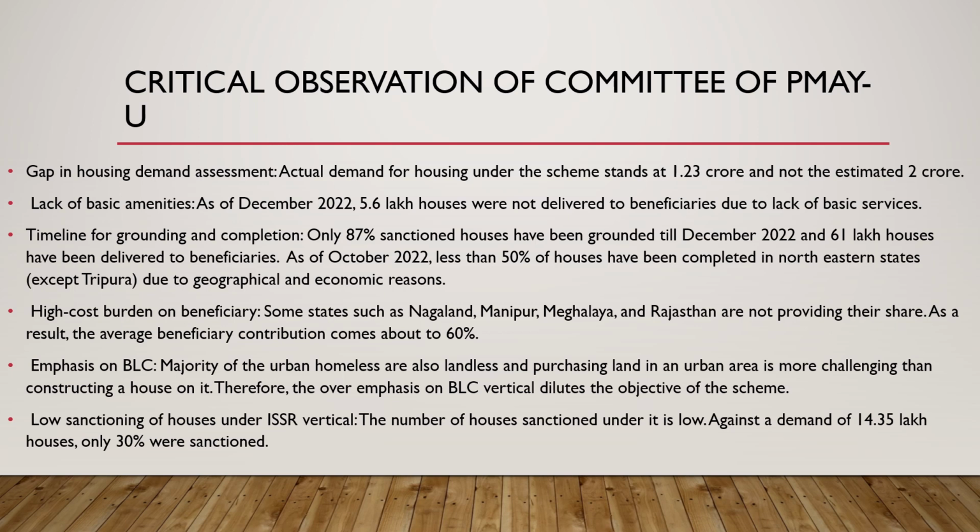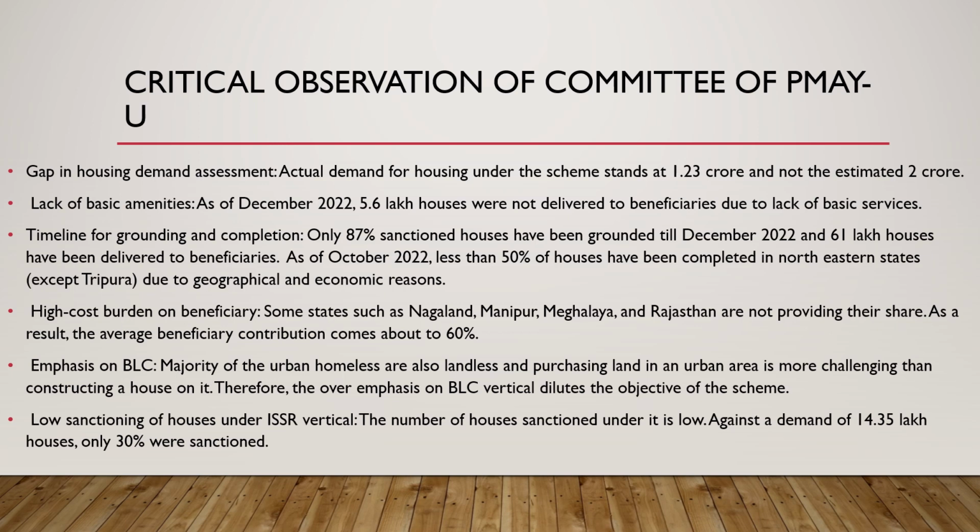Then we can see high cost burden on beneficiaries. Some states such as Nagaland, Manipur, Meghalaya and Rajasthan are not providing their share. As a result, the average beneficiary contribution comes to about 60%. Then we can see there is emphasis on BLC. The majority of the urban homeless are also landless, and purchasing land in an urban area is more challenging than constructing a house on it.